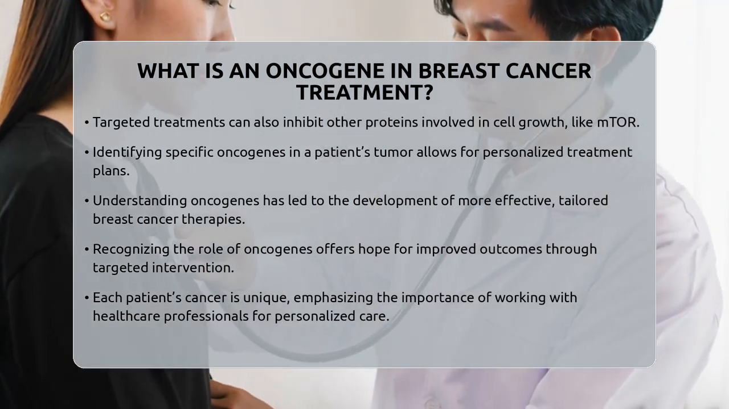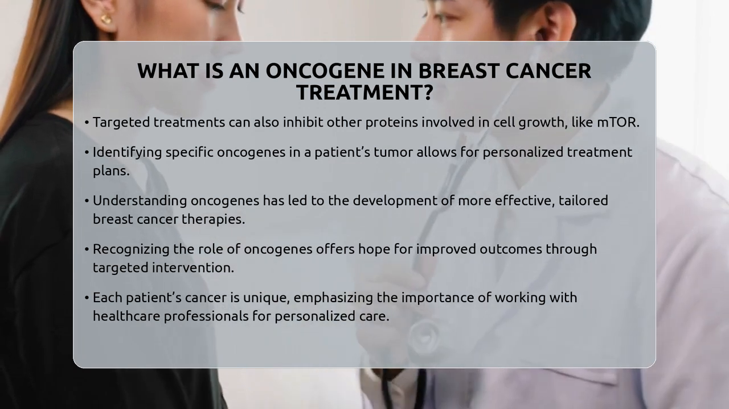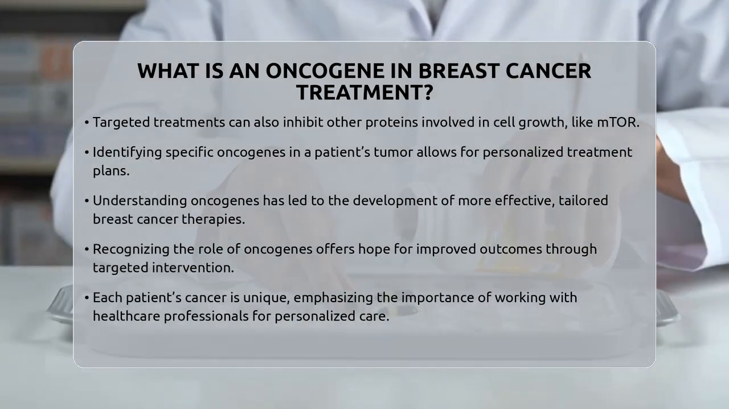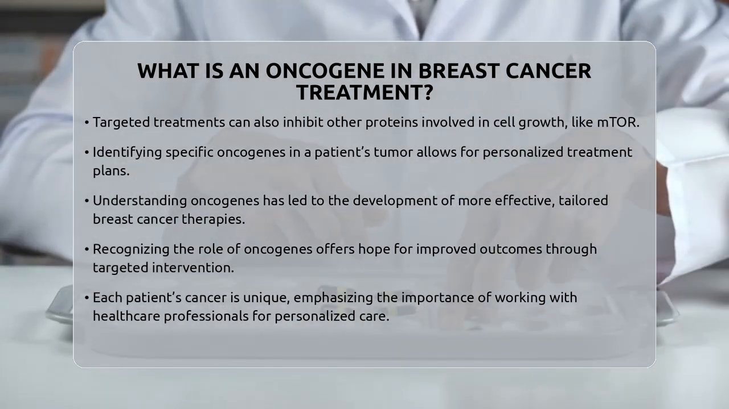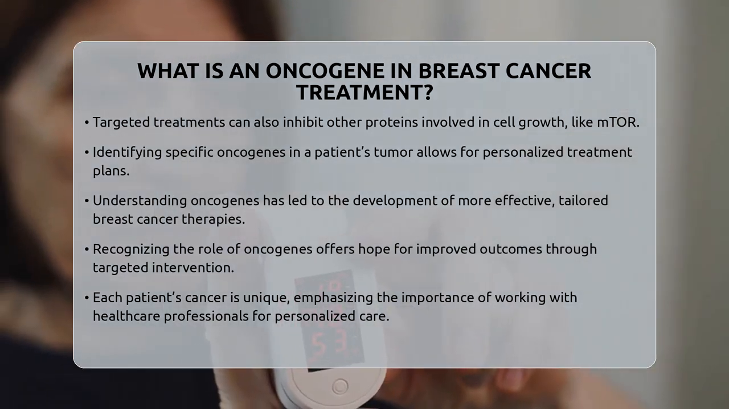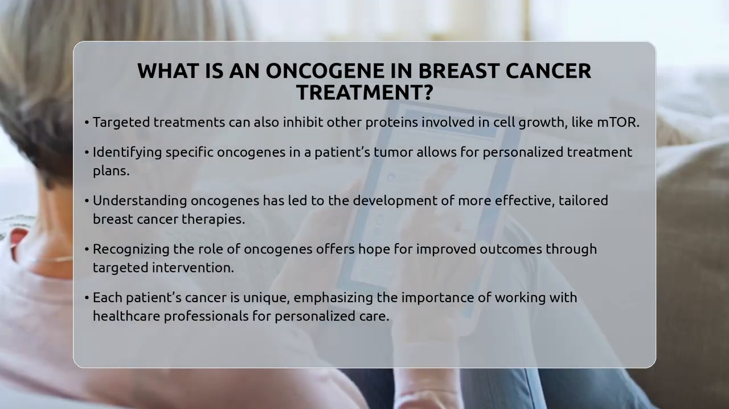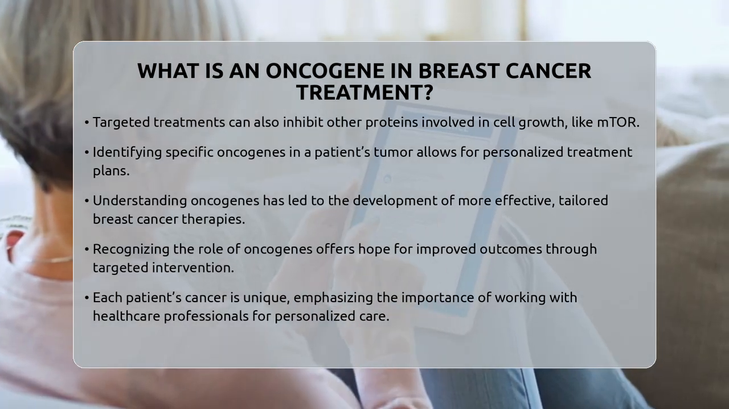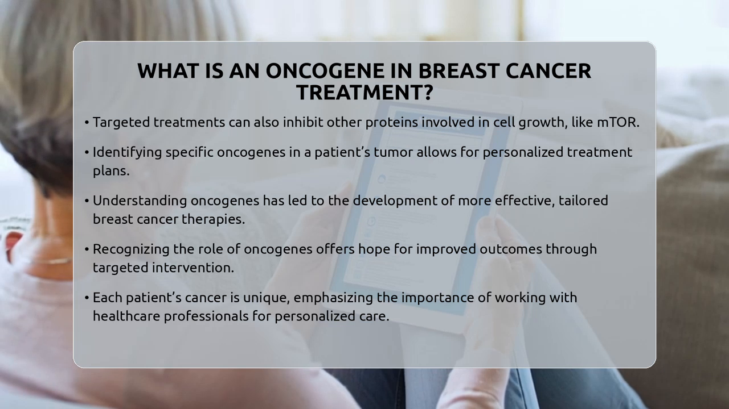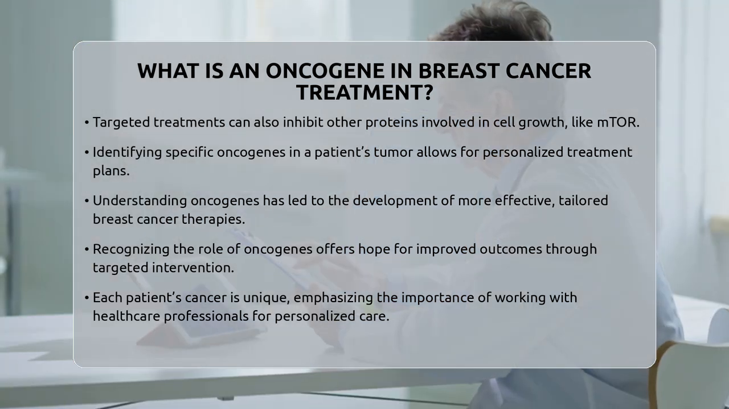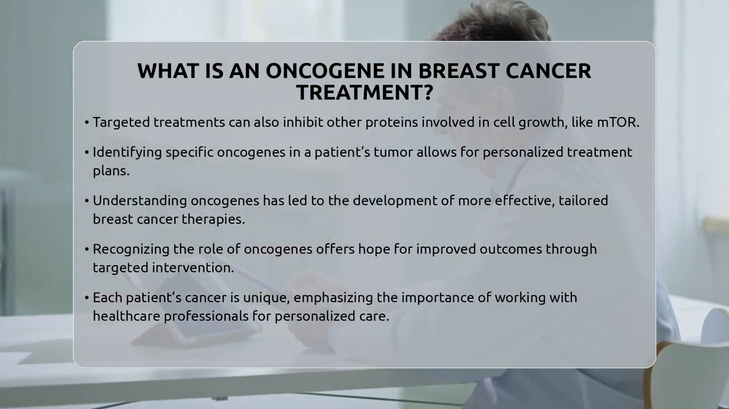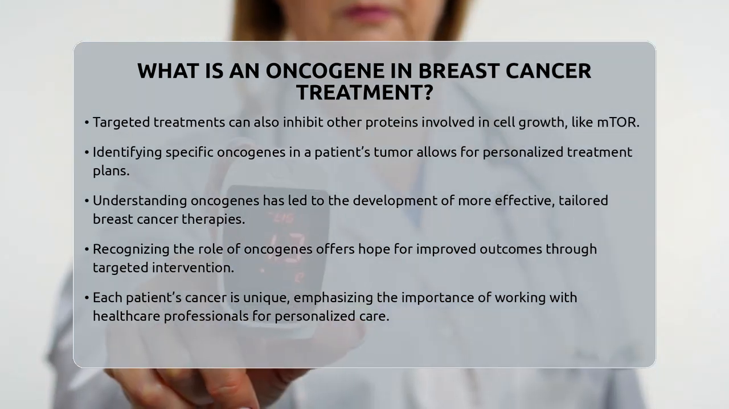In summary, oncogenes are mutated genes that promote cancer cell growth and survival. Recognizing these genes allows for targeted therapies that interfere with their function, offering hope for more effective and personalized treatment options. Always remember, each person's cancer is unique, so it's important to work closely with healthcare professionals to determine the best approach for your specific situation.